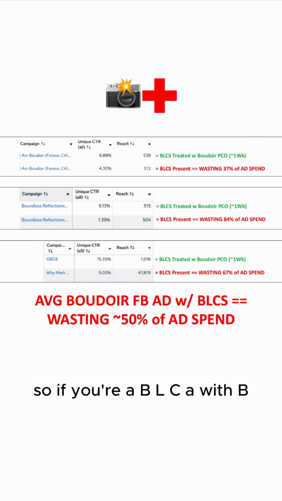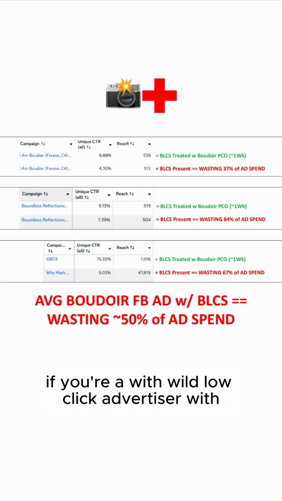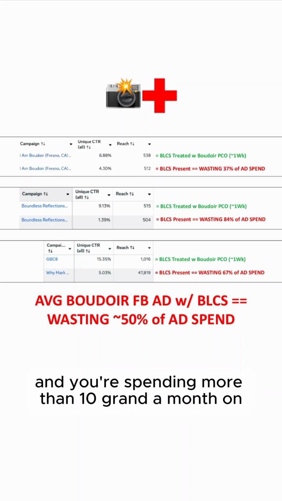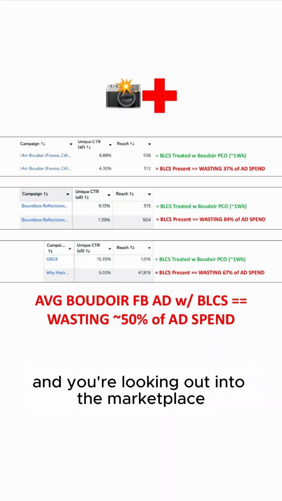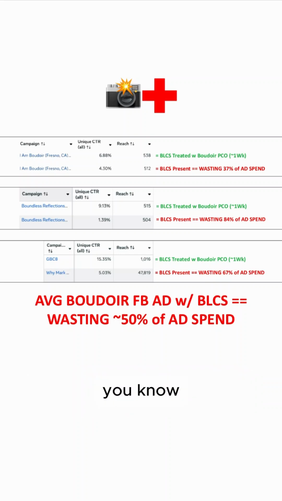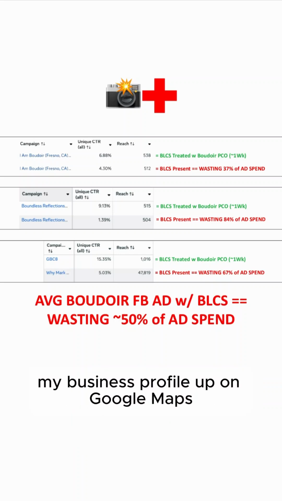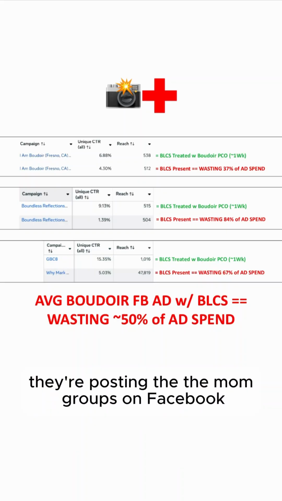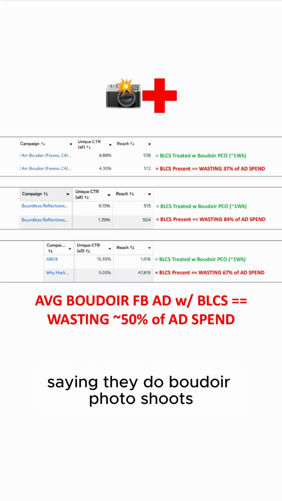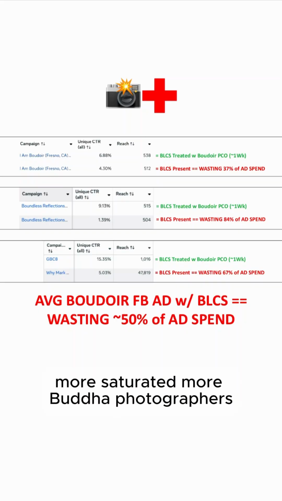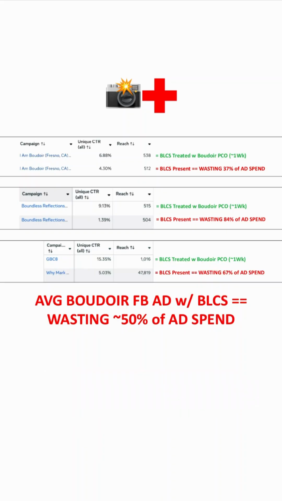So if you're a BLCA with BLCS, a Boudoir low click advertiser with Boudoir low click syndrome, and you're spending more than 10 grand a month on Boudoir Facebook ads, and you're looking out into the marketplace, seeing it get more and more saturated. It seems like when someone gets a new iPhone, every single day someone's throwing up a new Google My Business profile on Google Maps saying they do boudoir photography, or they get a new camera and they're posting in the mom groups on Facebook saying they do boudoir photo shoots, and you see it's just getting more and more competitive, more saturated, more boudoir photographers, and you're seeing inflation and cost of living rise.